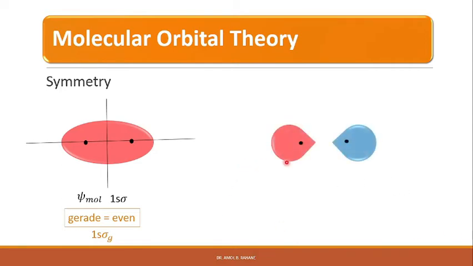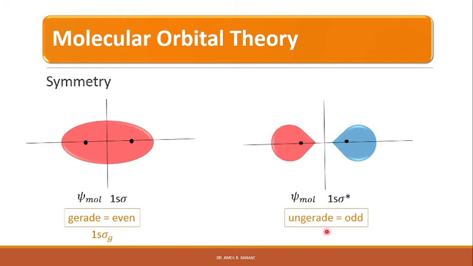On the other hand, the 1s sigma star orbital is antisymmetrical, since inversion reverses the sign of psi in this orbital, and therefore this orbital is odd and given the subscript u. The German word ungerade means odd, so we use the symbol u for this orbital, and we represent it as 1s sigma u star. Thus, in the case of the hydrogen molecule, the bonding orbital is even and the anti-bonding orbital is odd. But this situation may be reversed for other molecules also.